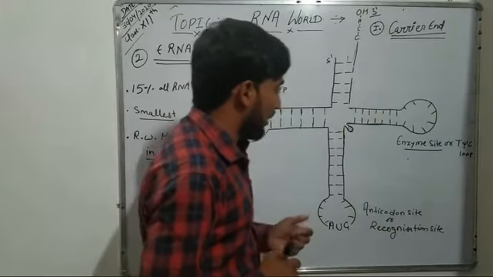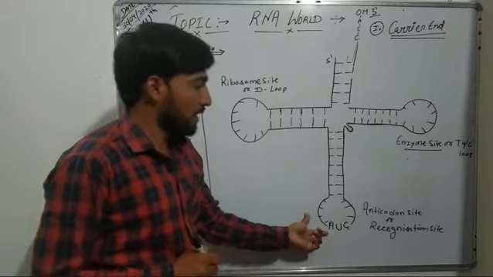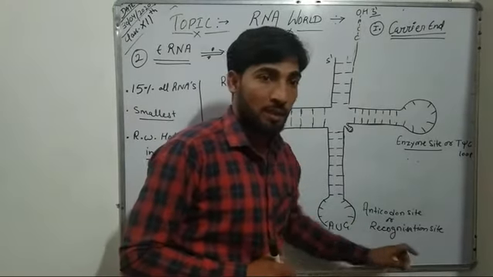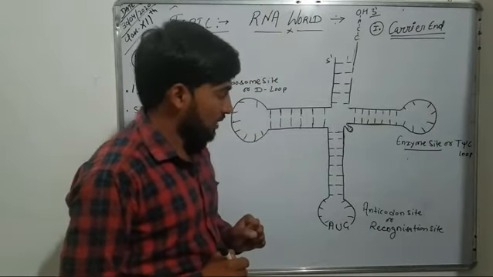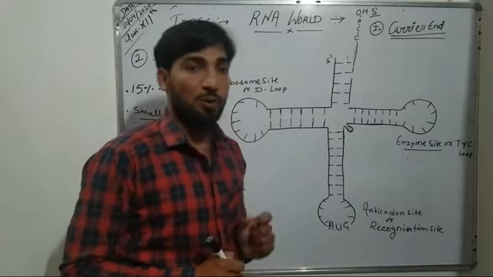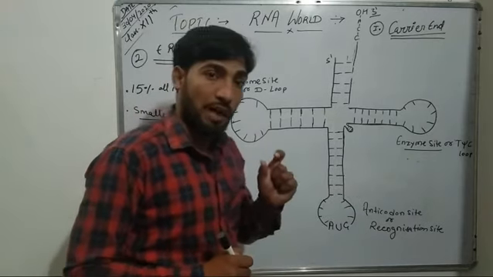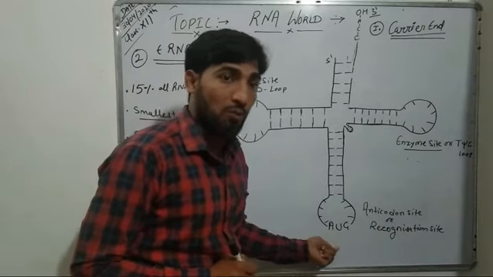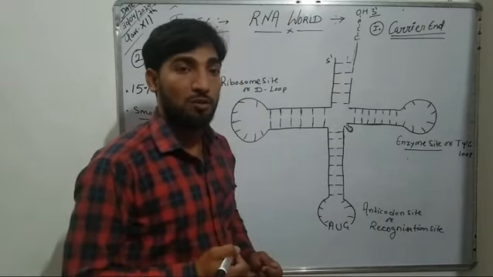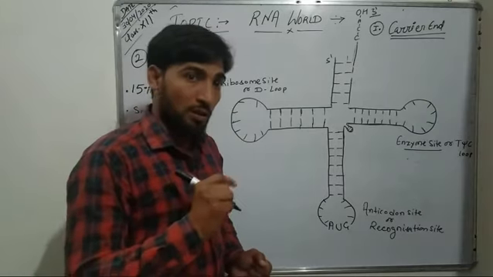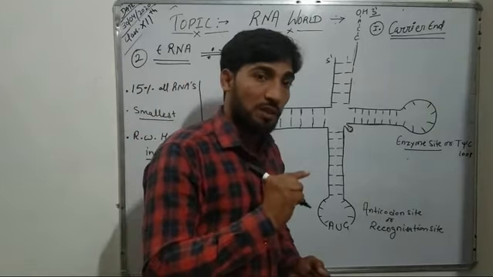The second region of this tRNA is the anticodon site or recognition site. This site consists of 3 free ribonucleotides, and the 3 nitrogenous bases of these ribonucleotides have their complementary nitrogenous bases on mRNA in the ribosome.